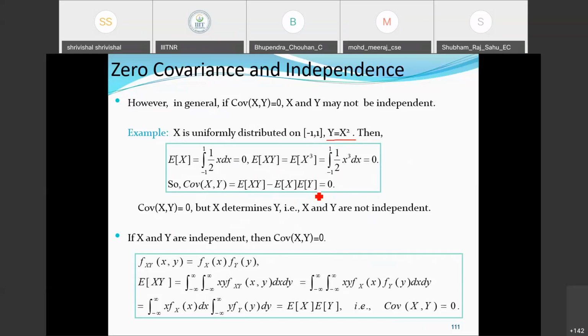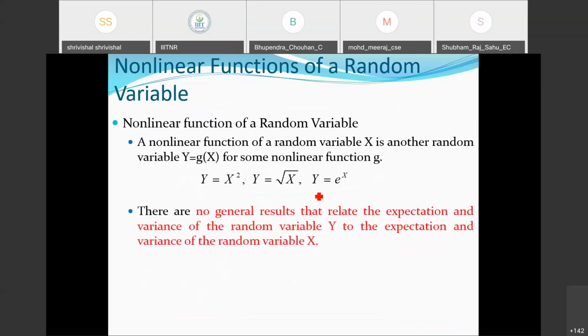This is something you can go through, with a few more examples in the book. Now, non-linear functions of a random variable, how they are going to perform. For a non-linear function of random variable X, the random variable Y is equal to g(X) for some non-linear function g. For example, Y is equal to X squared is given here.